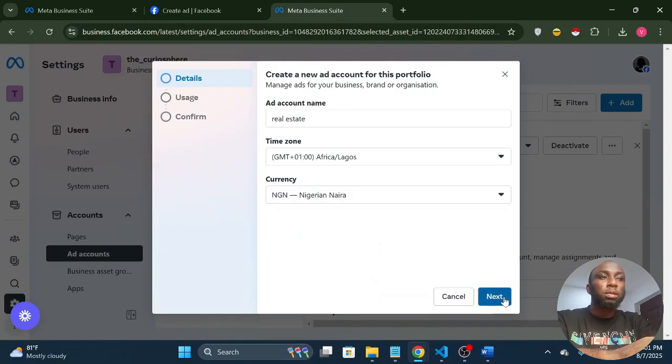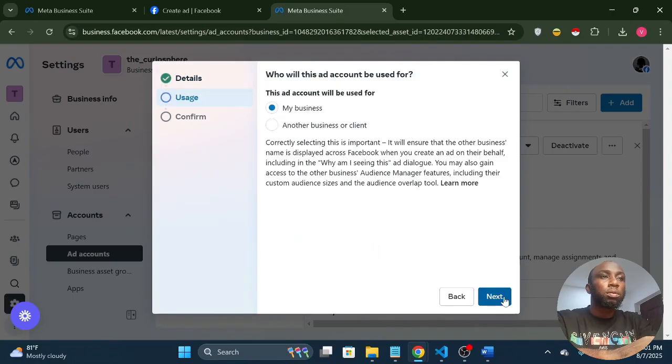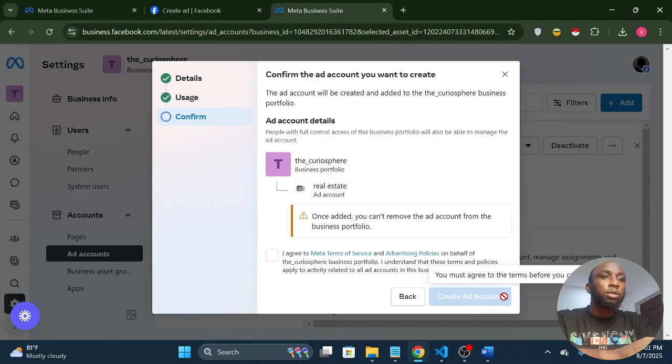If you pick dollar, you'll be charged in dollar. If you pick naira, you'll be charged in naira, depending on your location. This is for this ad account, for this business portfolio. So you confirm, and then you agree to the terms and conditions and create your ads account.